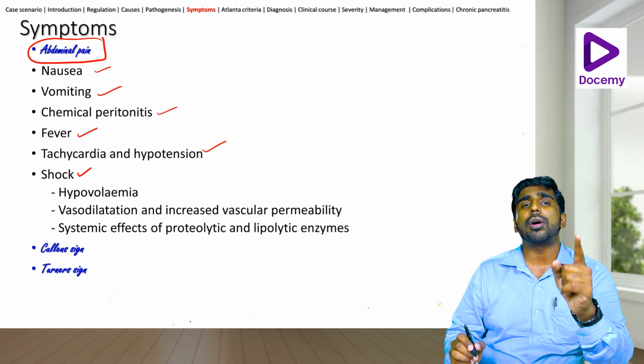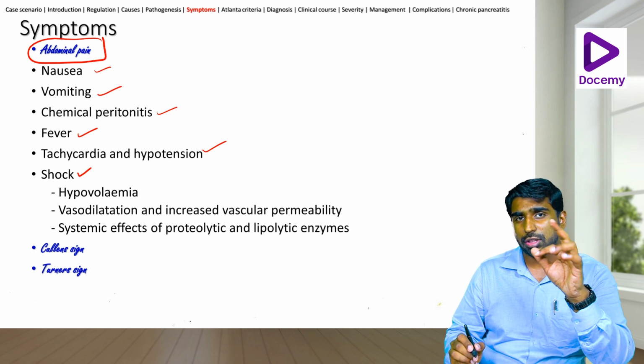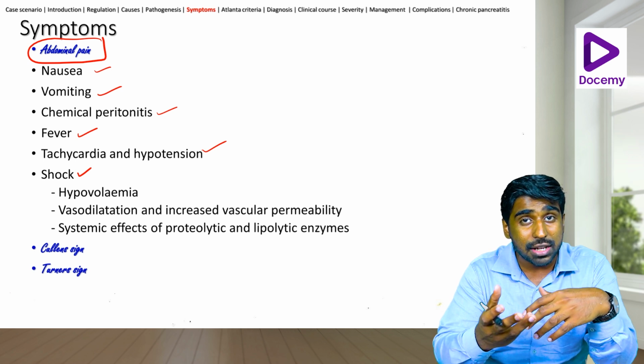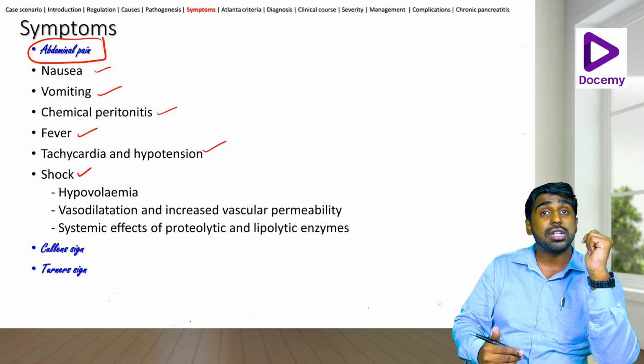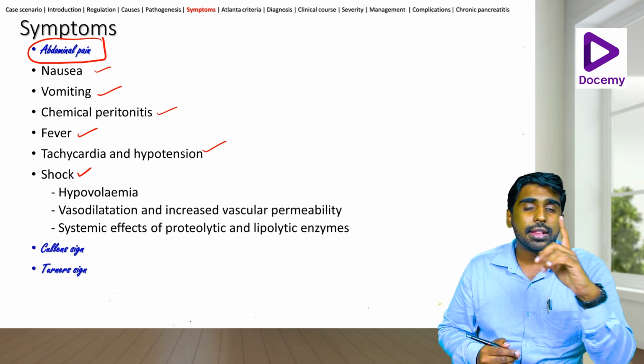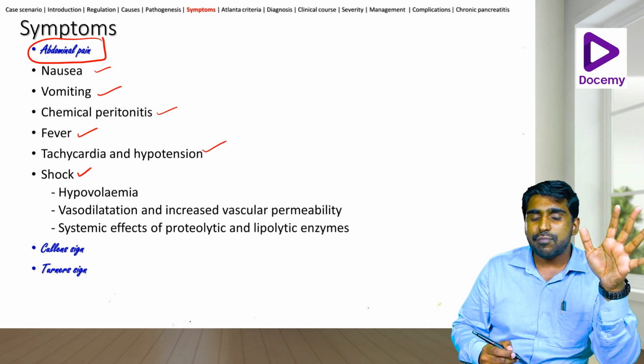So whenever there is abdominal pain, epigastric pain radiating to the back and relieved by sitting forward, leaning forward, or the position otherwise called the Mohammedan position, then it is suspected to be a case of pancreatitis.